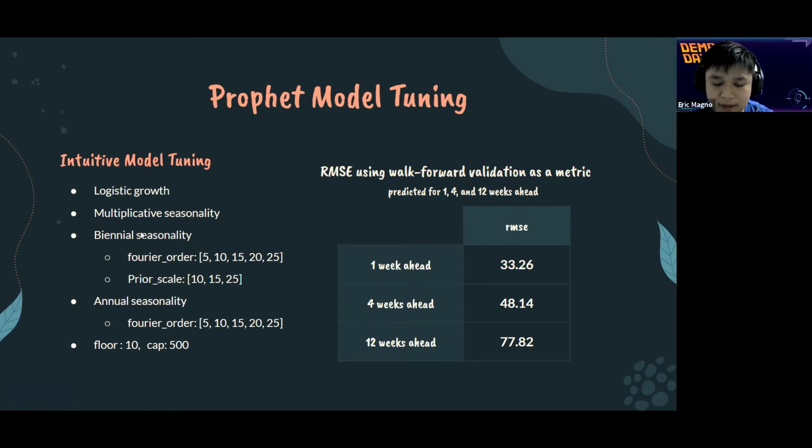Biennial seasonality indicates an outbreak every 2 years. And annual seasonality was also added with these Fourier order parameters. This part is indicated by the outbreak around July to August, which is the rainy season in Davao City. Same thing, we also have the RMSE scores for each.